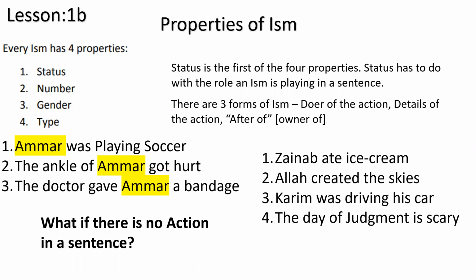And in this one, although there is no doer here because nobody is doing any action, the main word is the day of judgment. And the scary is also another ism, okay? And you can't say that scary is a details here. It is also kind of like a doer. It's a main point. So there's two things in this sentence where there is no action that we can say, okay, one part, the part that we're talking about, what? Day of judgment. And we're telling some properties of these things, okay? Maybe what is day of judgment like?